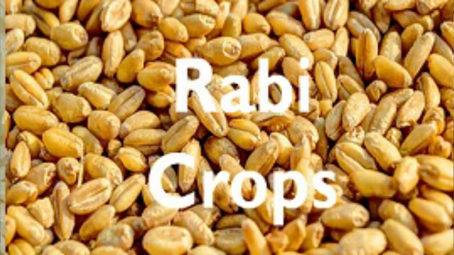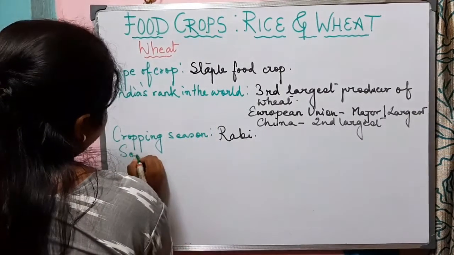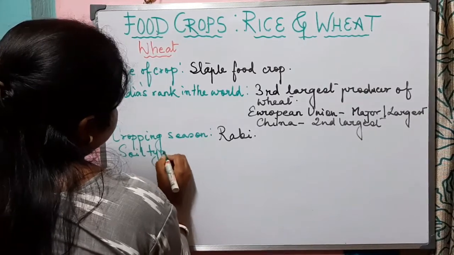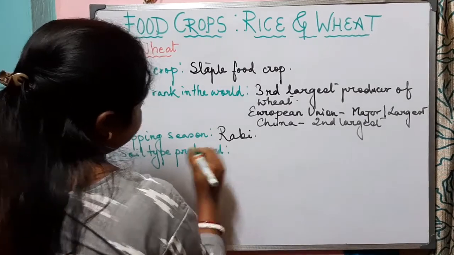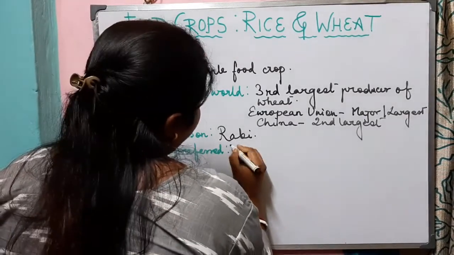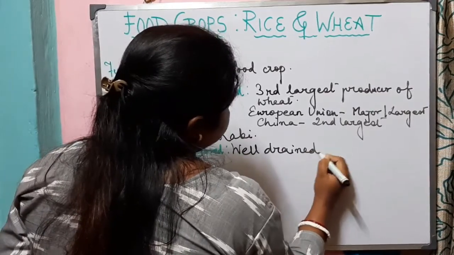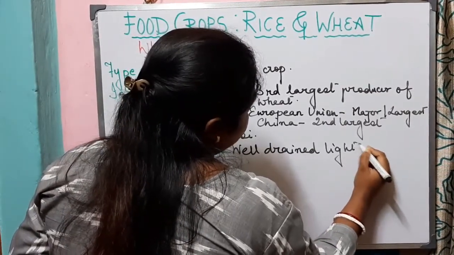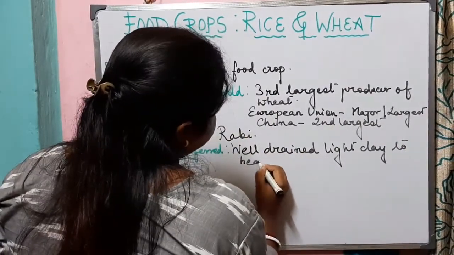Now let us know that what type of soil is preferred for the cultivation of wheat. Soil type preferred is well-drained light clay to heavy clay.